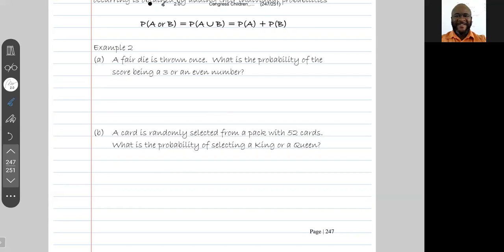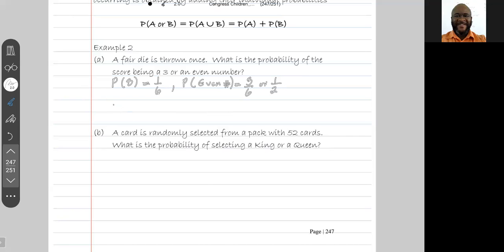They cannot occur at the same time. So the probability of getting a 3 is 1 out of 6. The probability of getting an even number is 3 out of 6, or a half.